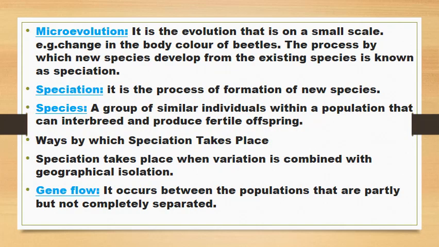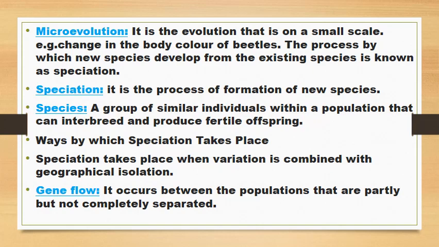Microevolution is the evolution that is on a small scale, for example, change in the body color of beetles. The process by which new species develop from the existing species is known as speciation. Speciation is the process of formation of new species. Species, a group of similar individuals within a population that can interbreed and produce fertile offspring.